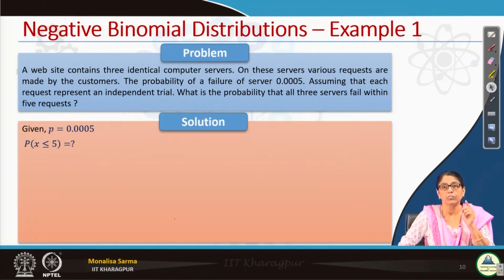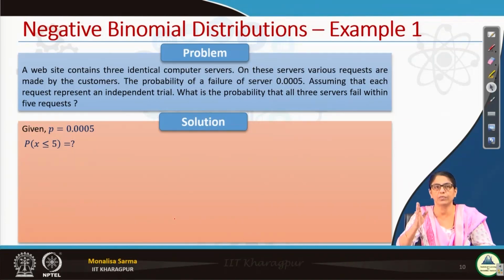Assuming that each request represents one second, what is the probability that all 3 servers fail within 5 requests? So, before 5, all 3 servers should fail, before or on 5. That means my number of failures is fixed, that is 3 failures, and how many trials maximum? My trials will be 5.